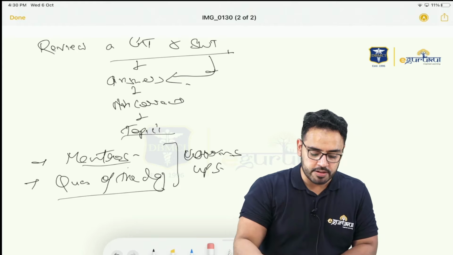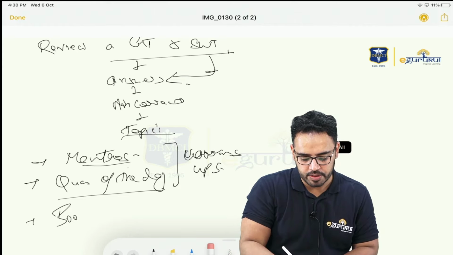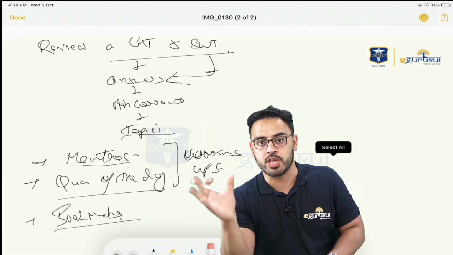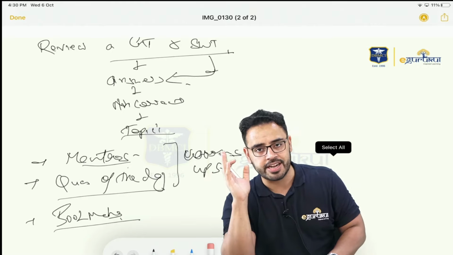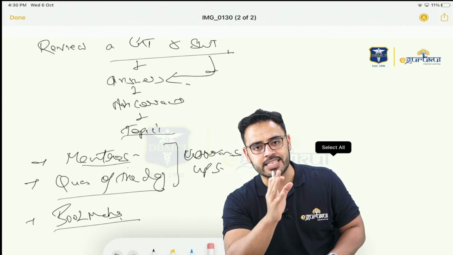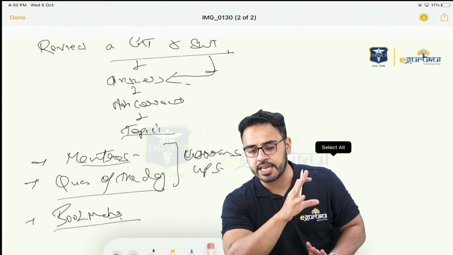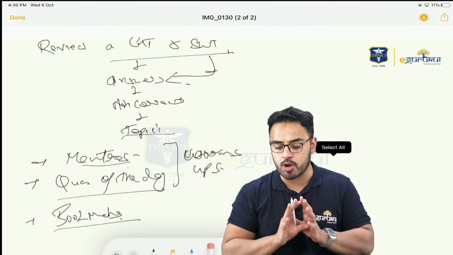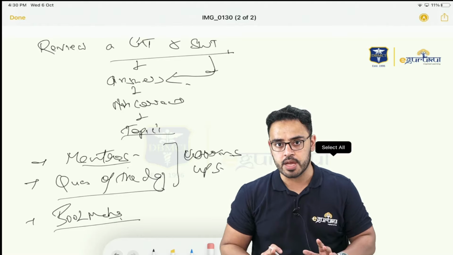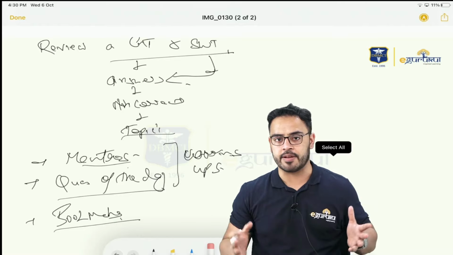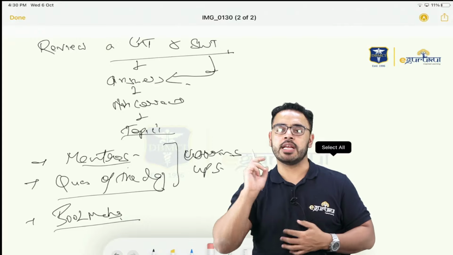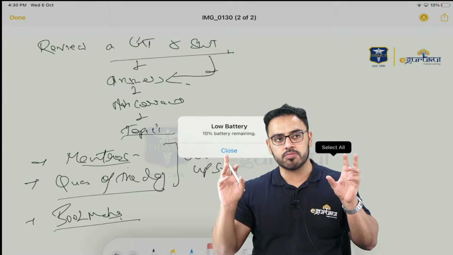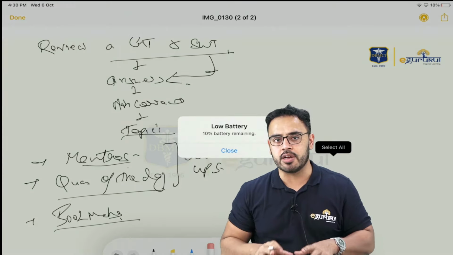Now comes the part where you will be asking about the bookmarks. Now we have managed to introduce a feature where you can bookmark anything you want in the whole app, whether it is eGurukul posts, question bank, tests and videos. And that bookmark can be segregated subject-wise, topic-wise, subtopic-wise. But bookmark only what you find really difficult. Otherwise, the bookmark itself becomes a big headache. I have seen people bookmarking everything that they just want to read later. Do not let your laziness get into this.